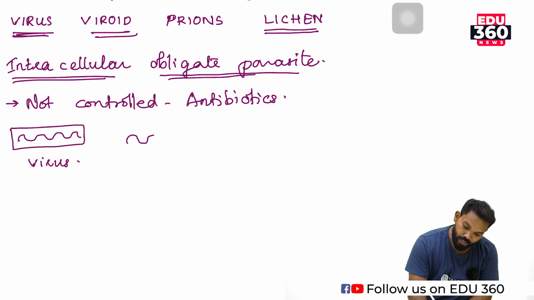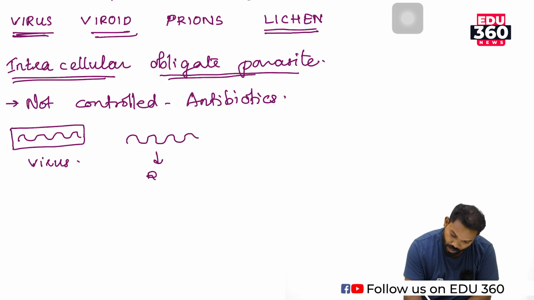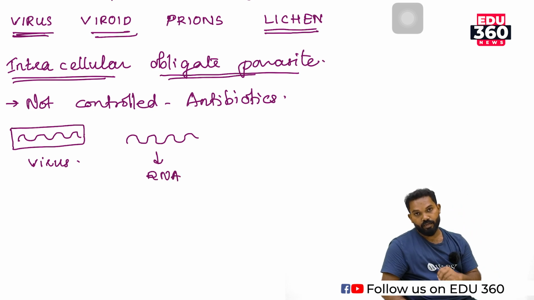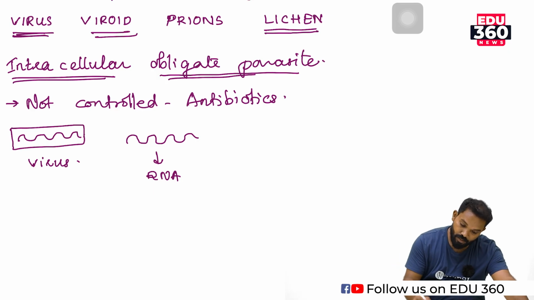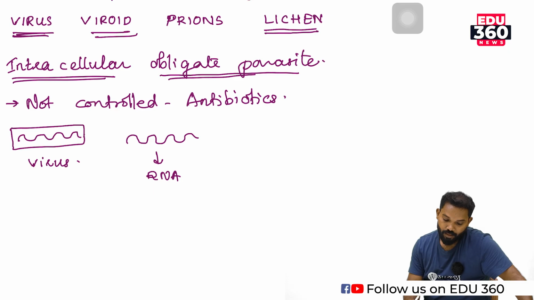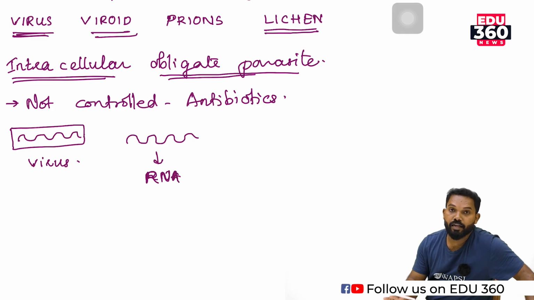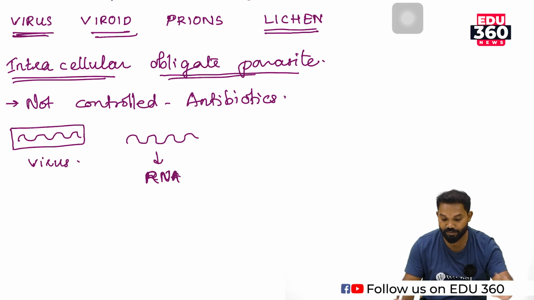A viroid has genetic material that is RNA, a single-stranded RNA which is infectious. They are smaller than viruses. They lack a protein coat and have only genetic material, and that genetic material is not DNA, it is RNA. So an RNA which is infectious to living organisms is known as a viroid.